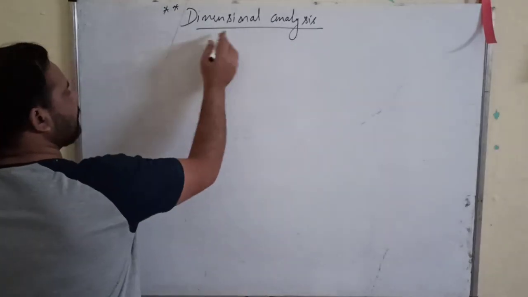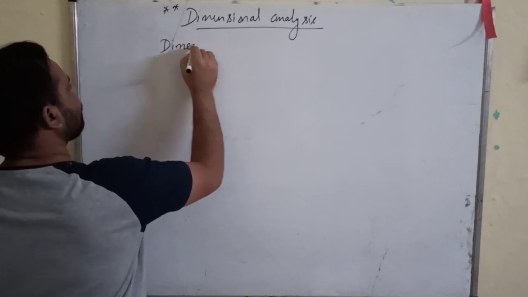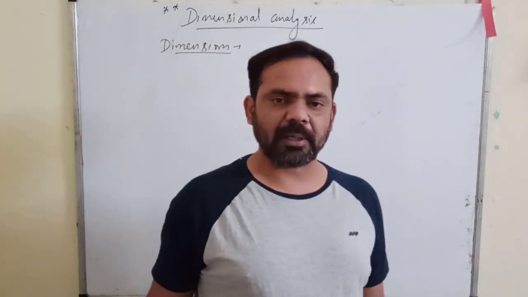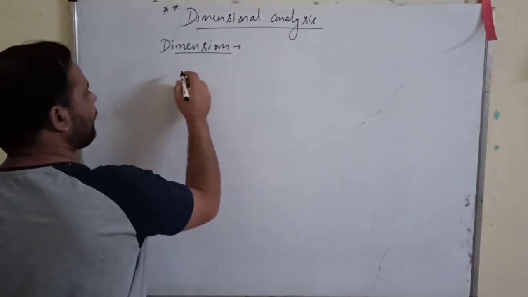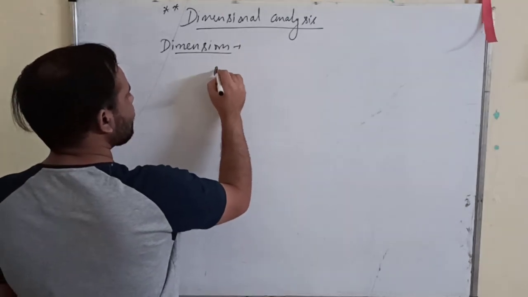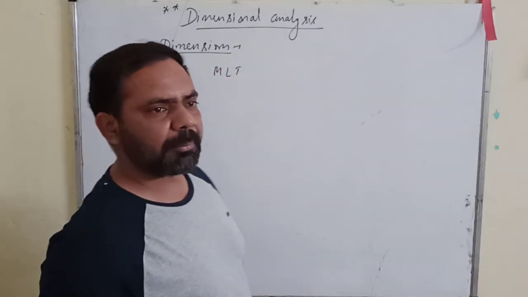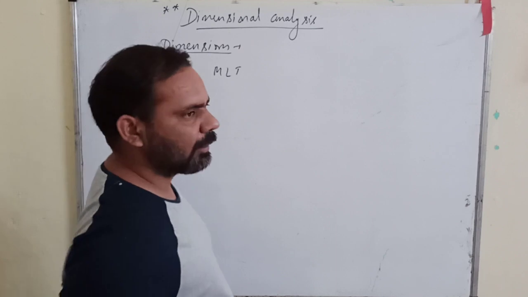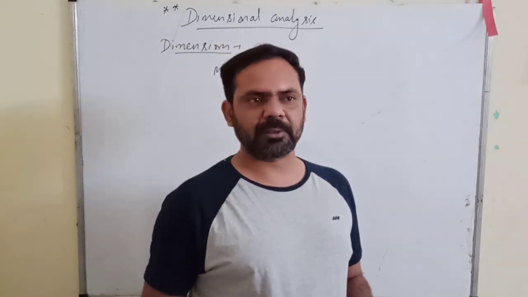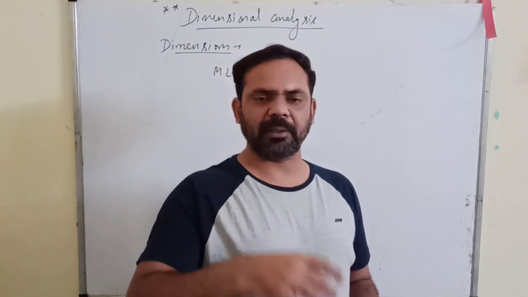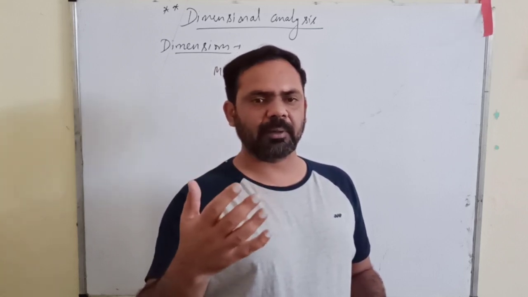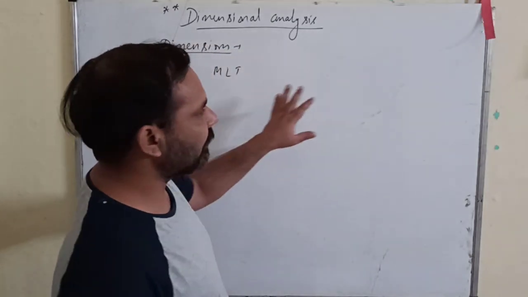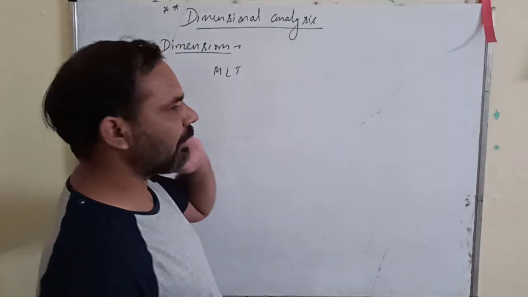So first thing is, we will start with the term itself, the dimensions. Dimensions are nothing but the fundamental quantities. You have fundamental quantities like M, L, T. When we talk about mechanics only, we have three fundamental quantities: mass, length and time. We have four more fundamental quantities in the SI system, but they are not involved in the study of mechanics a lot, so we can leave them now. So we have three fundamental quantities.